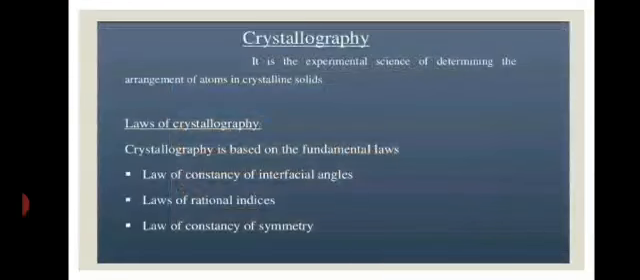Next is crystallography. Crystallography is the branch of science in which we determine the arrangement of atoms in crystalline solids. There are three main laws of crystallography, known as the fundamental laws of crystallography. First is the law of constancy of interfacial angles. Second is the law of rational indices, and the last is the law of constancy of symmetry.